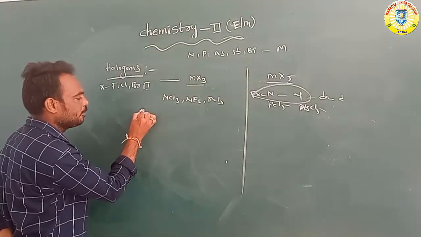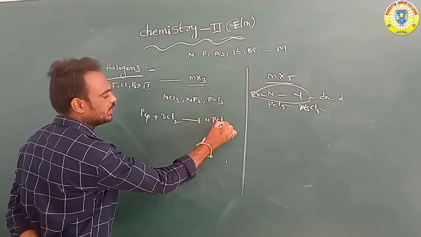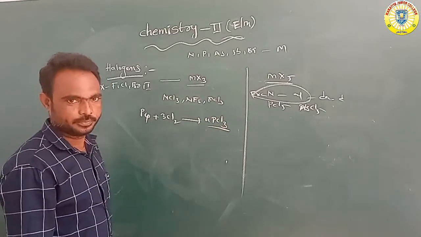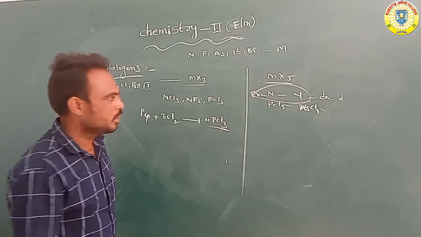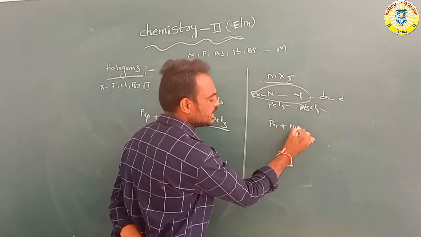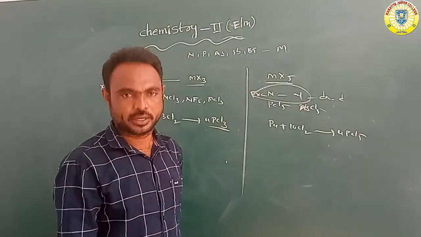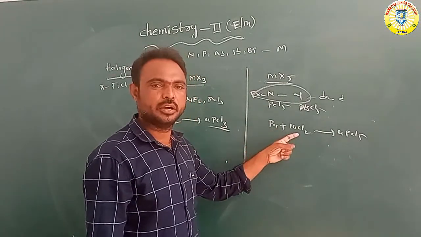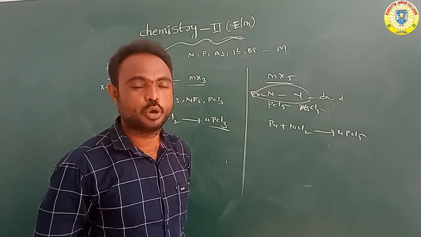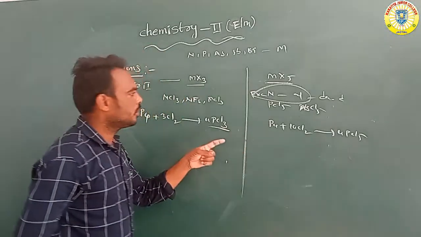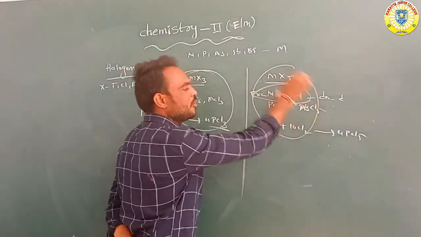Okay, how are they prepared? Suppose you take phosphorus P4. It reacts with chlorine to form PCl3, phosphorus trichloride. Or phosphorus P4 reacts with chlorine to form PCl5, phosphorus pentachloride. So overall, there are the MX3 formula of halides and the MX5 formula of halides.